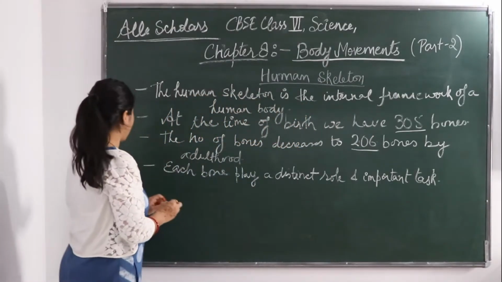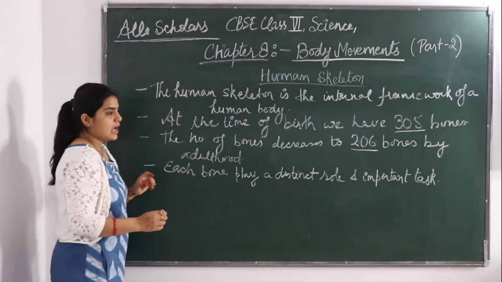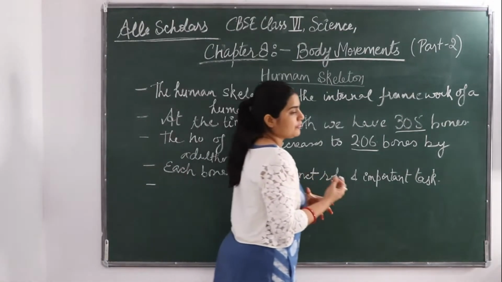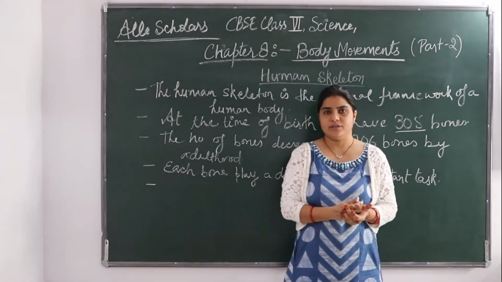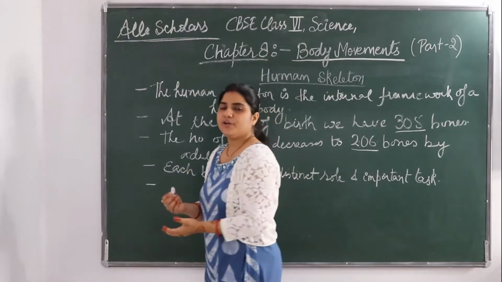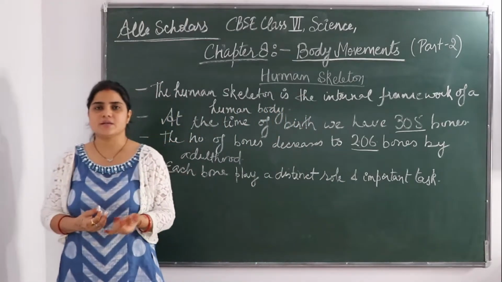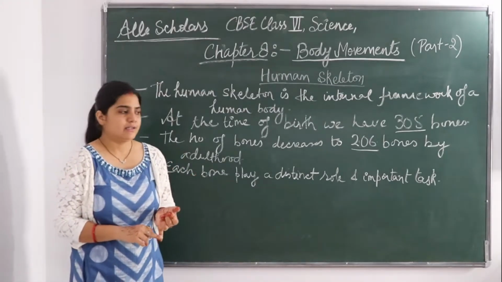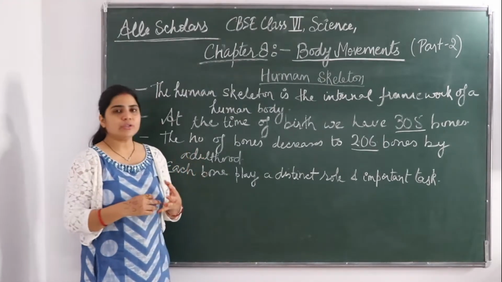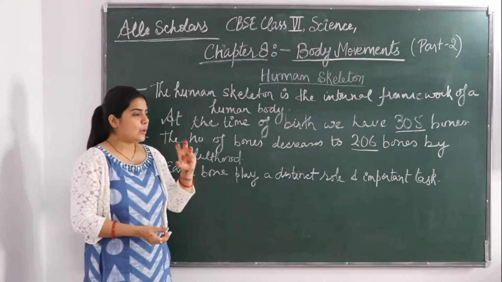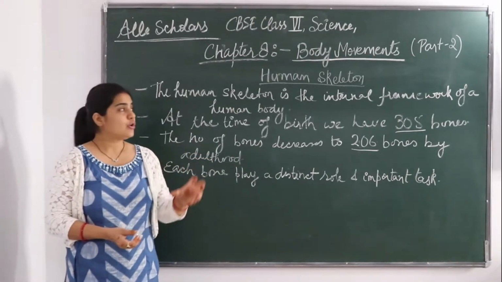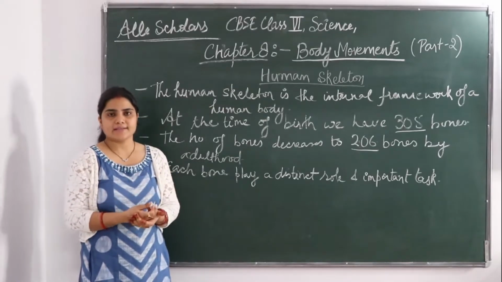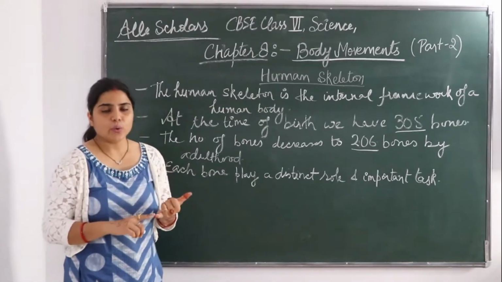Fine. So now the question is, how do we know the shapes of different bones in our body? Our bones have different shapes. How do we come to know those shapes? There is a technique called X-ray. We could know the shape better by looking at the X-ray image of a human body. We are going to get a good image.